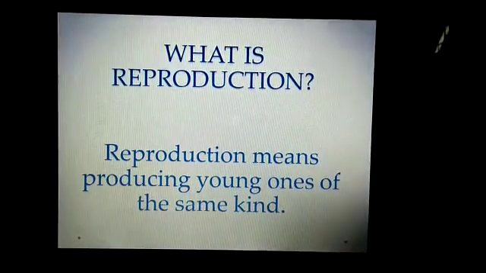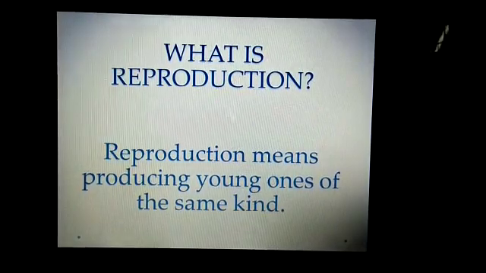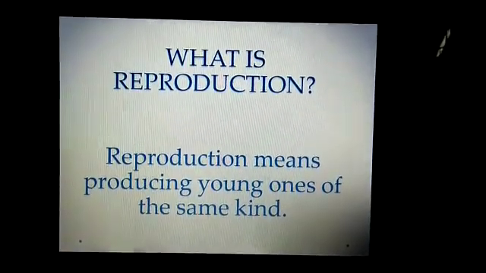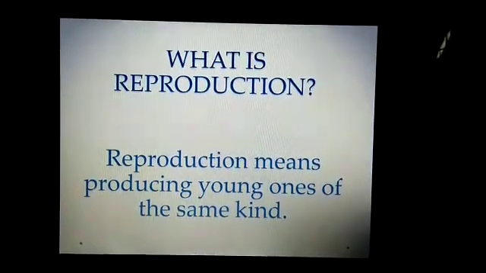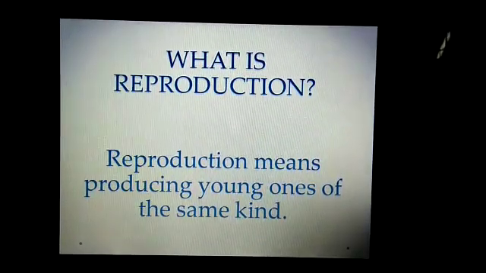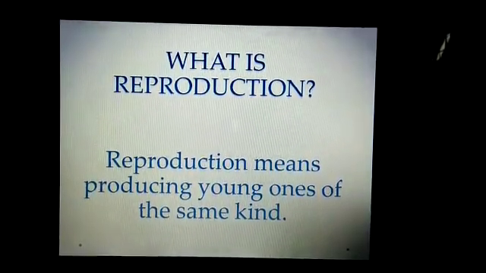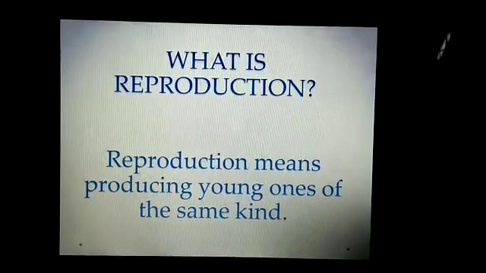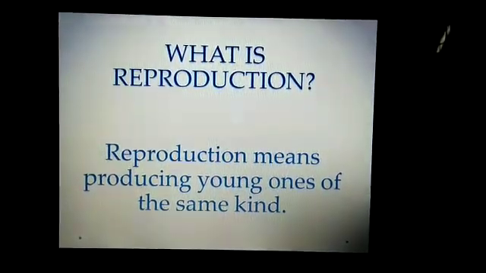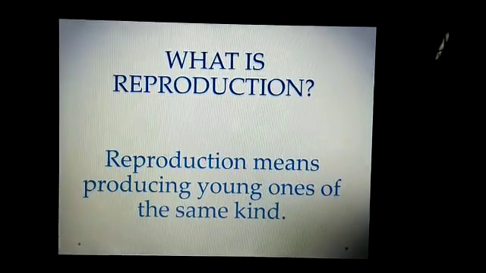So reproduction, from the word itself, its definition comes: re means again, production means to produce. So reproduction means producing young ones of the same kind.